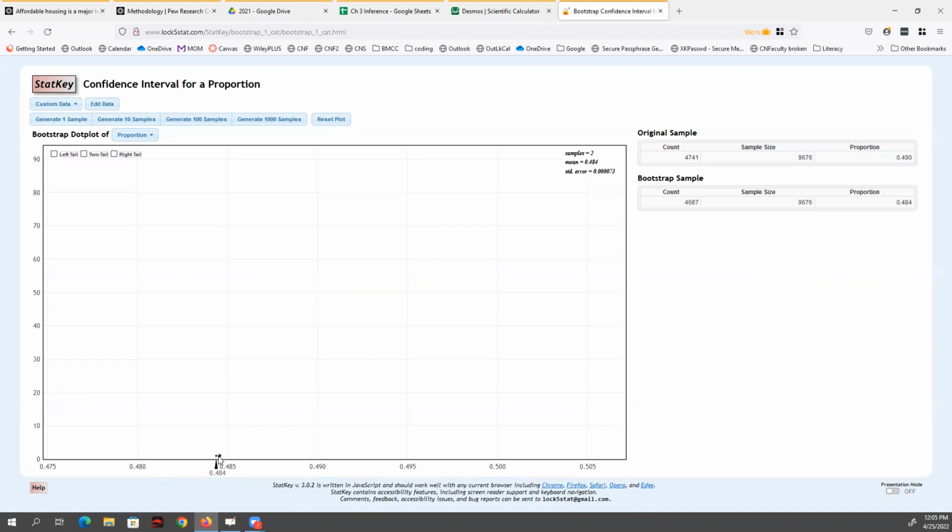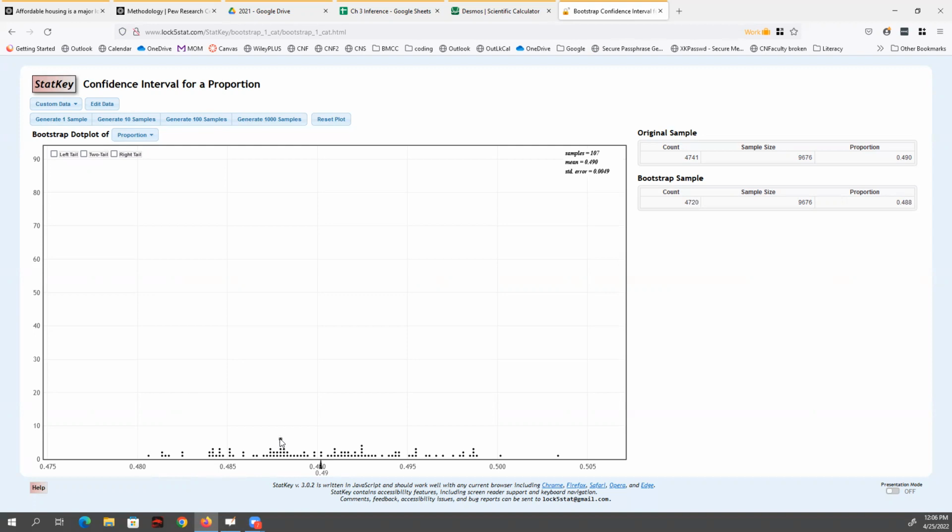and those are the dots down here at the bottom. And every time I generate a new sample of size 9,676, I get a slightly different answer. The third one I got was over here, where I get about 49.2% of people said yes. And I can do this over and over, generating these new samples, and it's going to make new dots on my dot plot. Now, instead of just doing it one at a time, I could do it 100 at a time. And each time I resample, I'm going to get a slightly different answer.